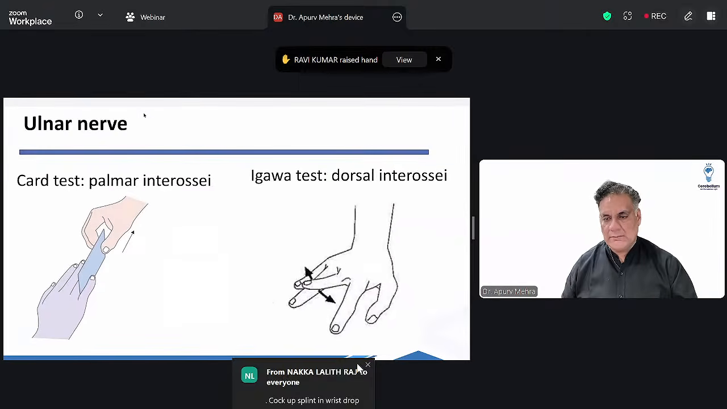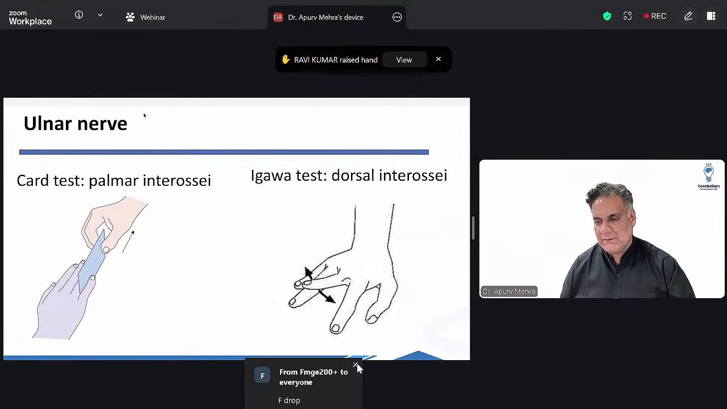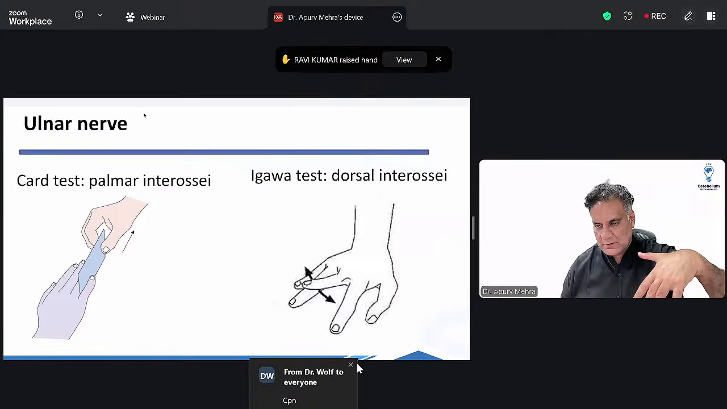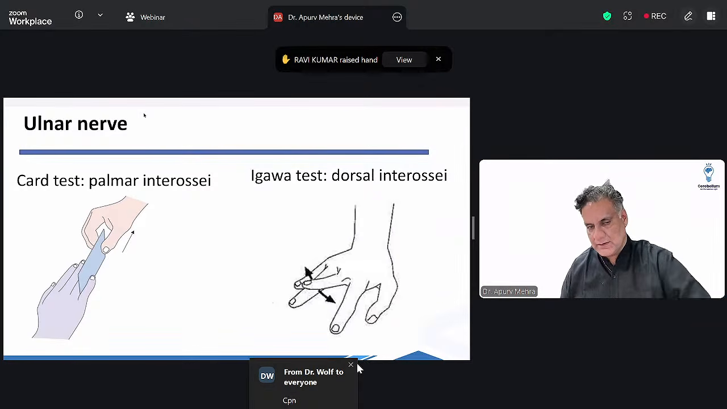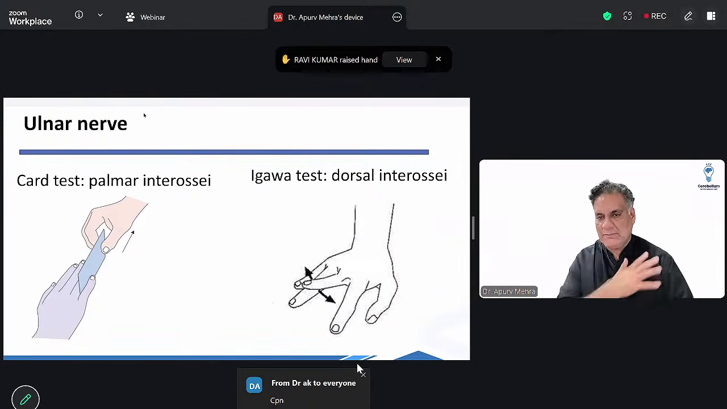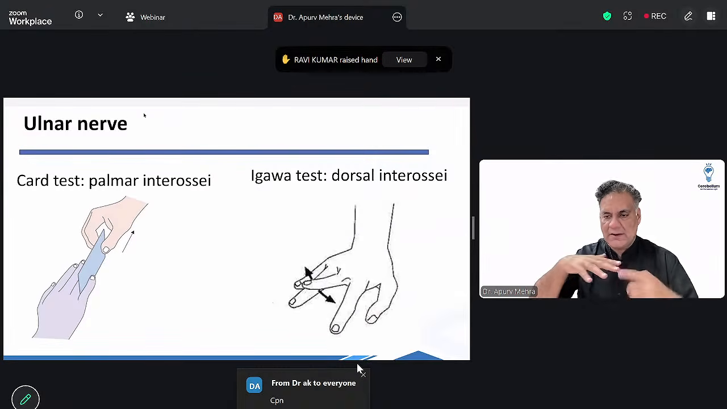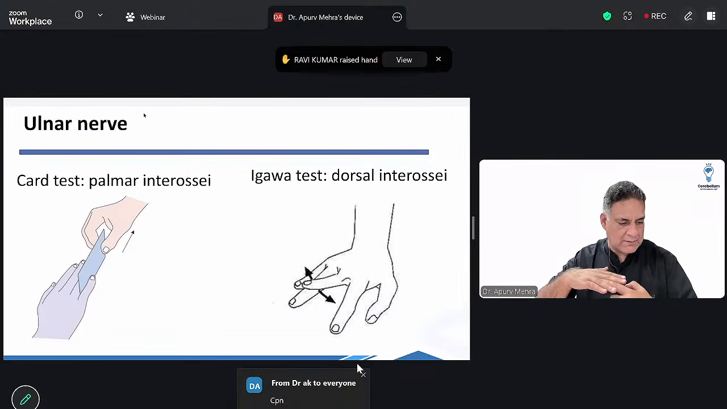All right. Remember that whenever you have a wrist drop, you will give a cock-up splint. We'll just come to it. Ulnar nerve supplies the palmar and dorsal interosseous, right? And if you give a card to a patient and ask him to hold a card between the